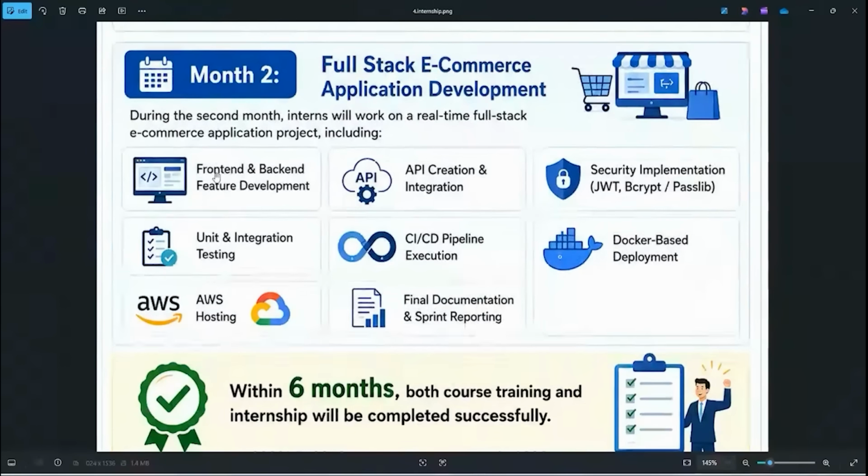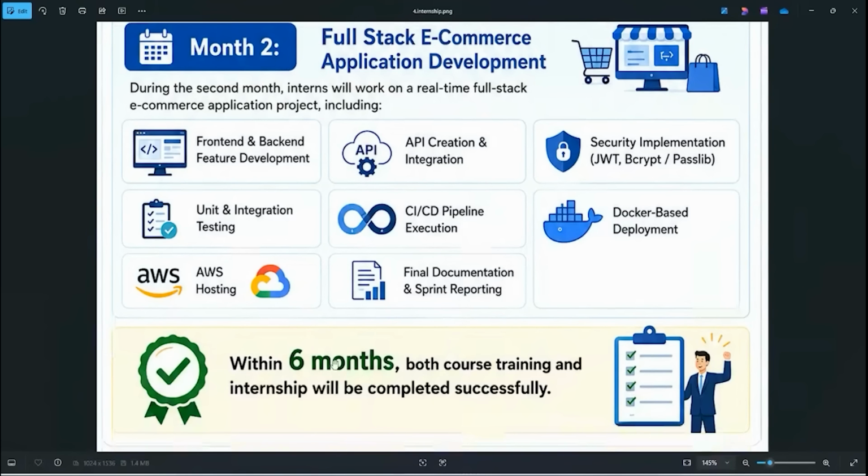Front and back end feature development, API creation and integration, security implementation, testing part. This is very, very important. CI/CD pipelines, Docker based deployment, AWS hosting, and final documentation and sprint reporting. So within 6 months, you are going to complete your entire course with internship.